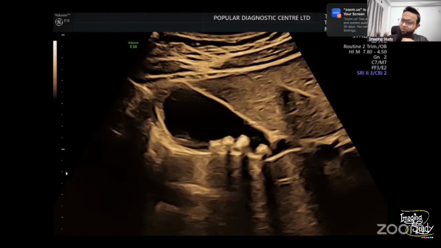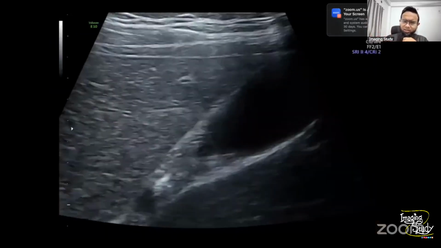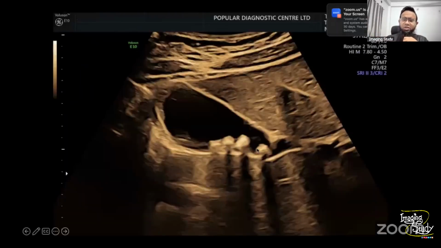Okay, I appreciate your diagnosis. This is a calcified structure, so you should say it is a stone, but you should be more sophisticated to make the diagnosis. You see this part. This part is casting post-acoustic shadow. This one casting shadow. This one casting shadow. But this one is not casting any post-acoustic shadow. So why is this part not casting shadow? Yeah, you may say that no, there's a little bit of shadow here.